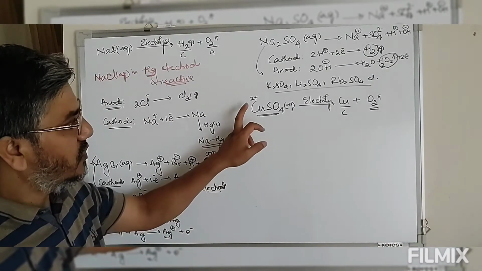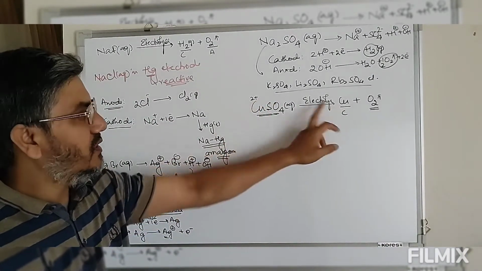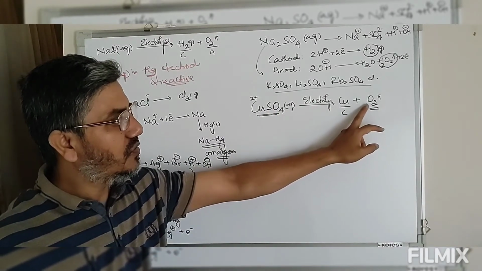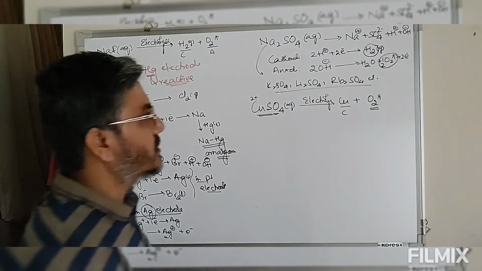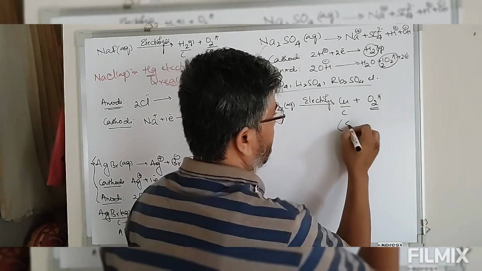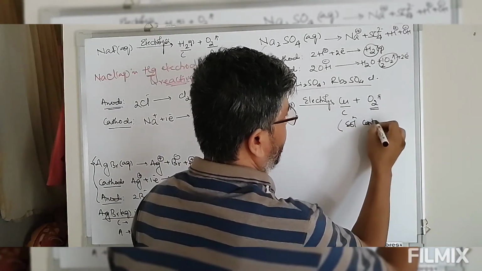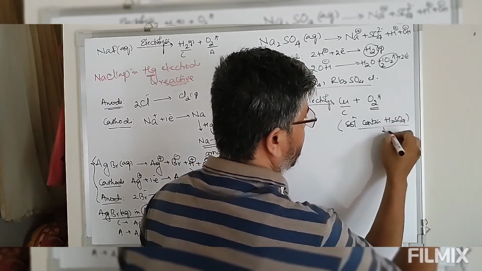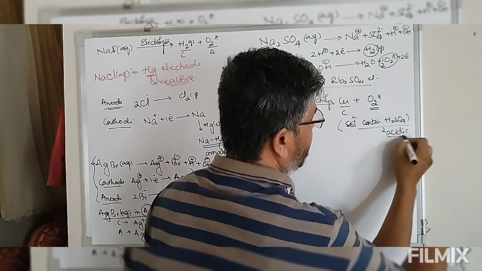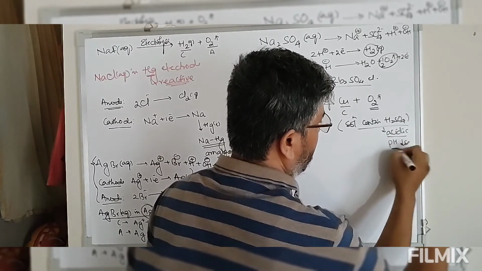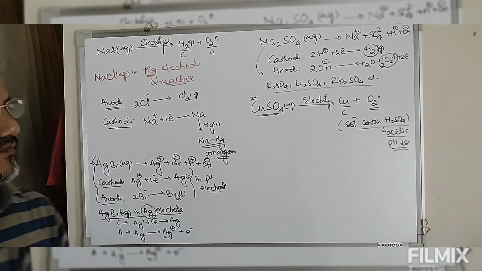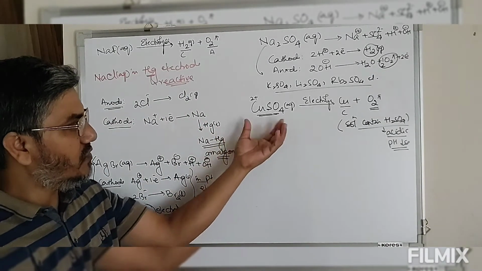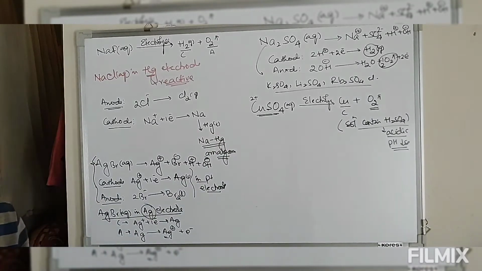Once the cupric ion is reduced to copper, OH minus is oxidized to oxygen, and the solution now contains H2SO4. So the solution is acidic, and as the solution is acidic, the pH of the solution will decrease. So this is electrolysis of aqueous solution of copper sulfate.